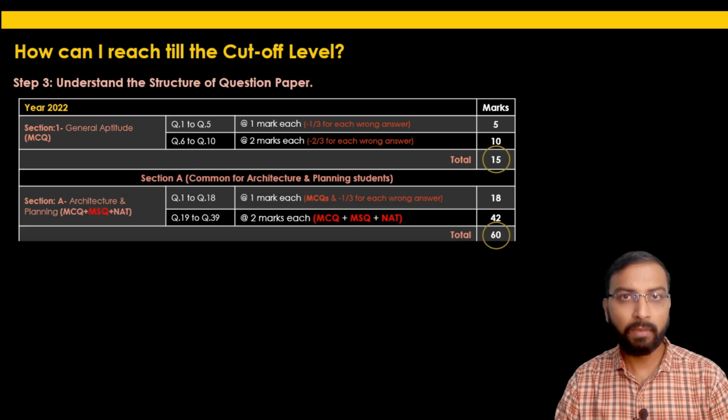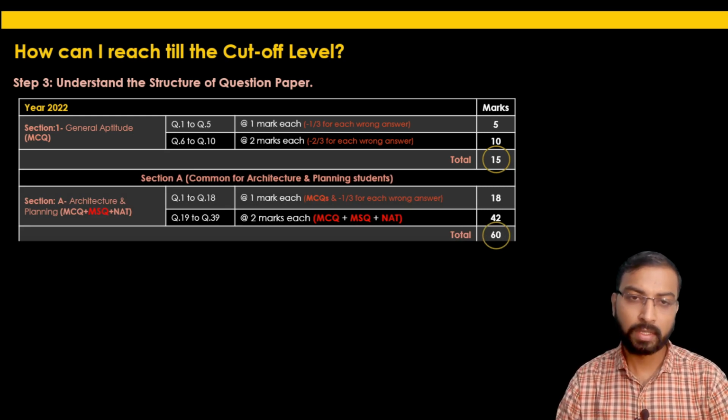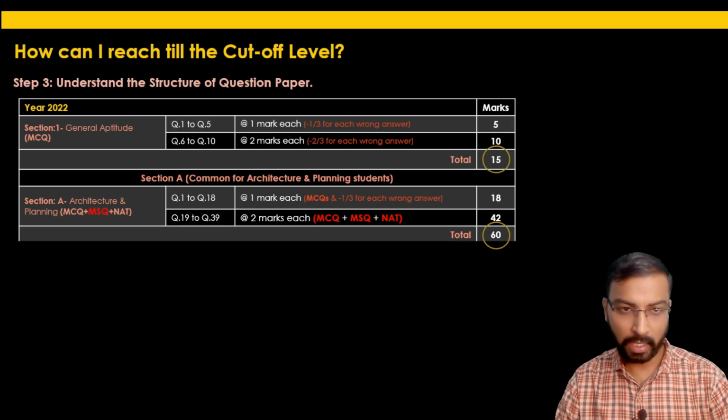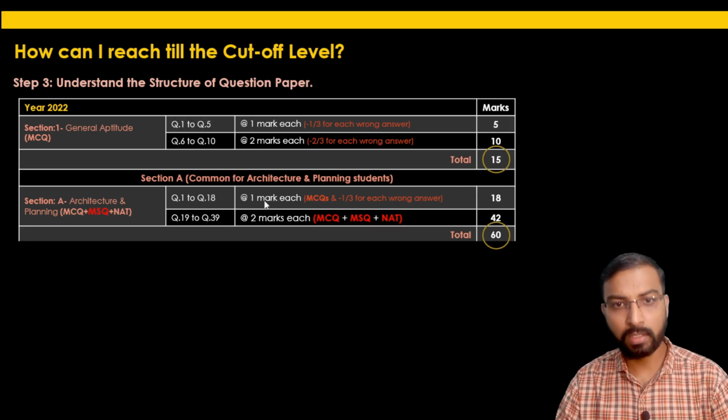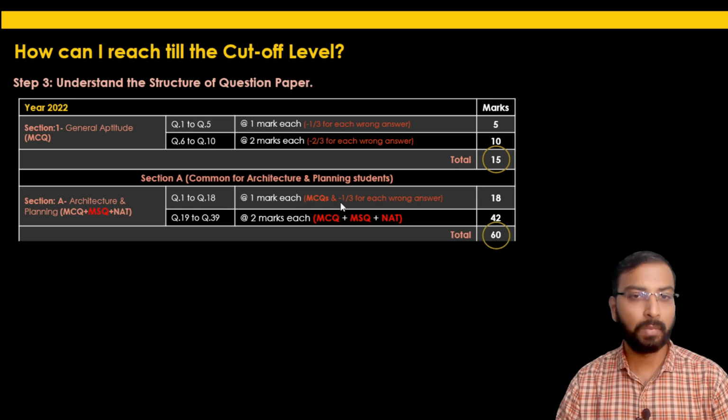Section A will be common for architecture and planning students. Section A will consist of MCQs, multiple select questions, and numerical answer type questions. Now what is the further division here? The first 18 questions will carry 1 mark each, again with minus 1/3 for each wrong answer.